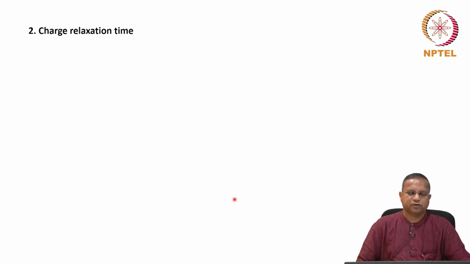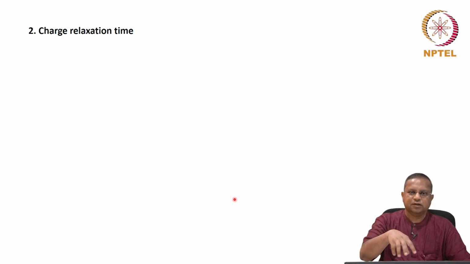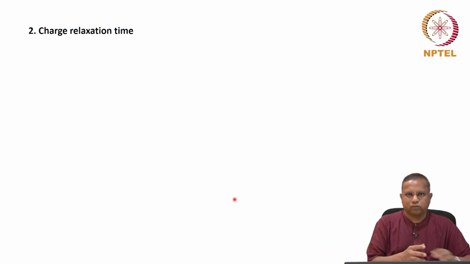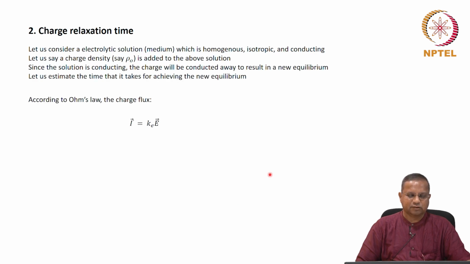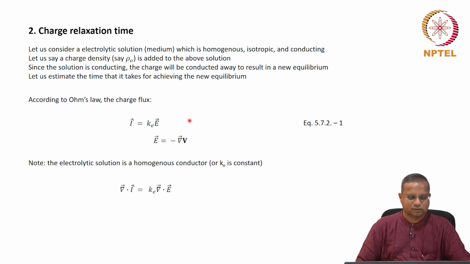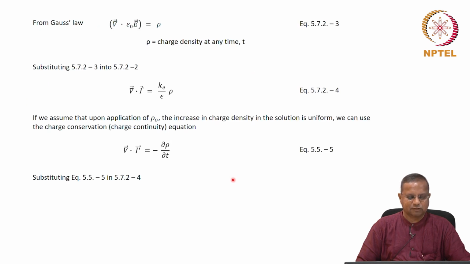The second concept was that of charge relaxation time. If a unit charge or a certain charge density is uniformly added to a conducting solution, how quickly does it dissipate to give you a new equilibrium was what we saw as the charge relaxation time. We calculated the charge relaxation time based on very fundamental principles, that is Ohm's law, as well as our charge balance equation, the charge continuity equation. Based on these, we derived an expression for the variation of the charge density with time in a conducting liquid,